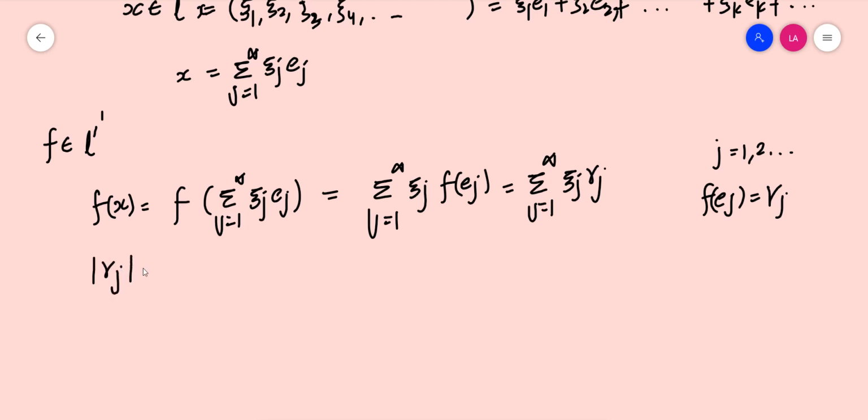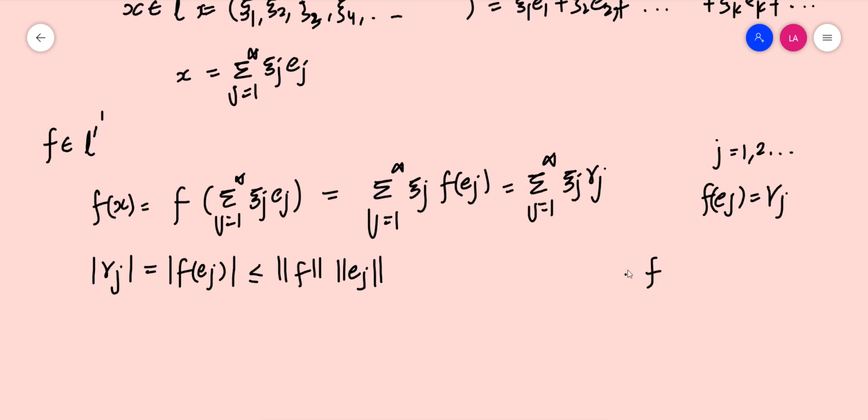By the definition of gamma j, which is f of Ej, this is the modulus of f of Ej, where E1, E2, etc., is the basis. This is less than or equal to norm f times norm Ej, because we have taken f to be an element in L1 dash, and every element in L1 dash is a bounded linear operator.